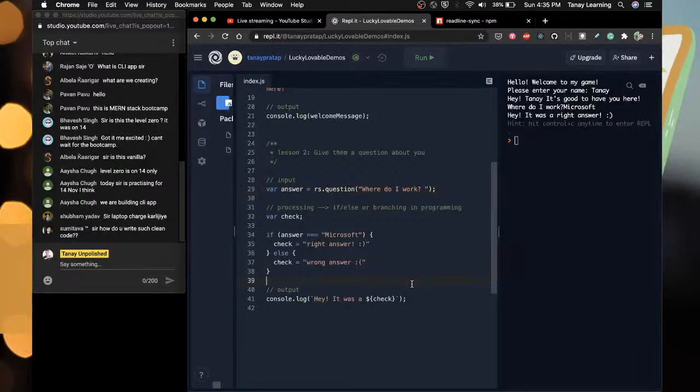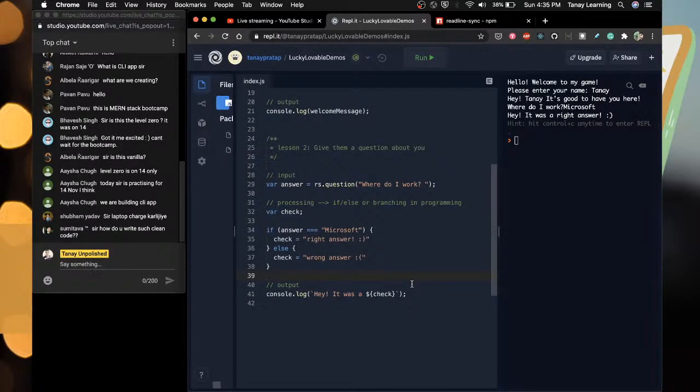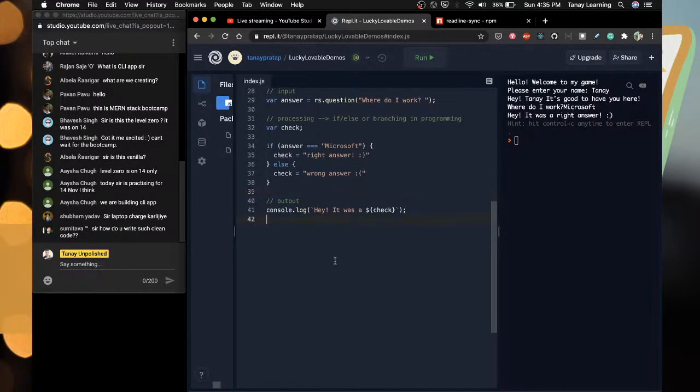Anyway, so this is done. It was the right answer. Good. So now step 3. Step 3 is: on every answer increment the score. Okay, so now that is lesson 3. Increment the score on right answer.